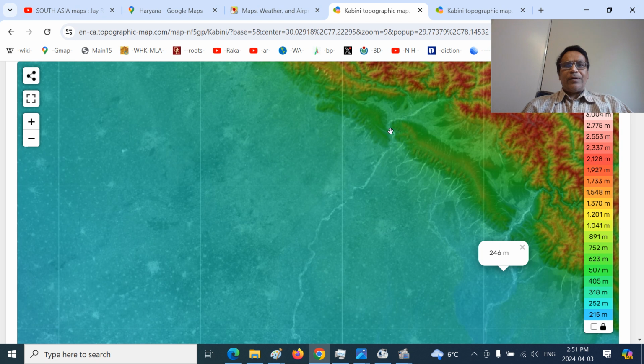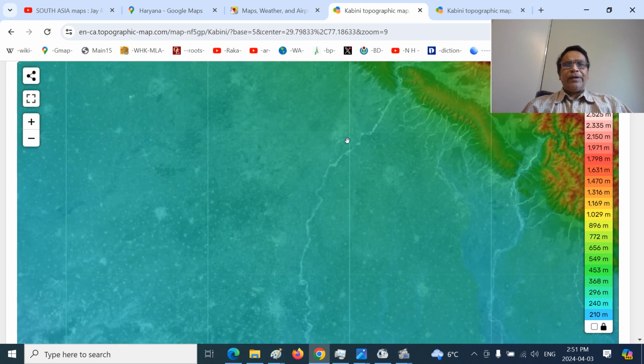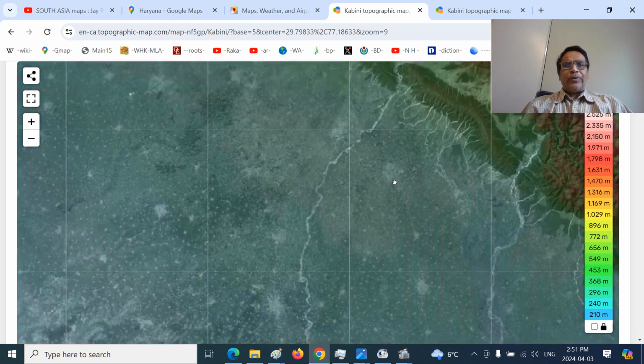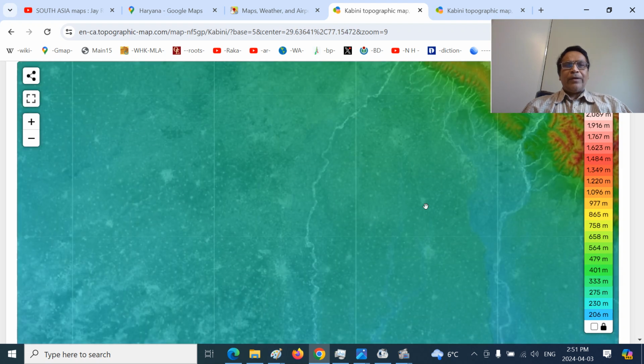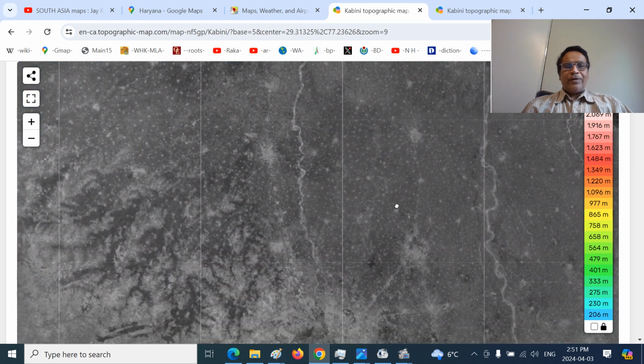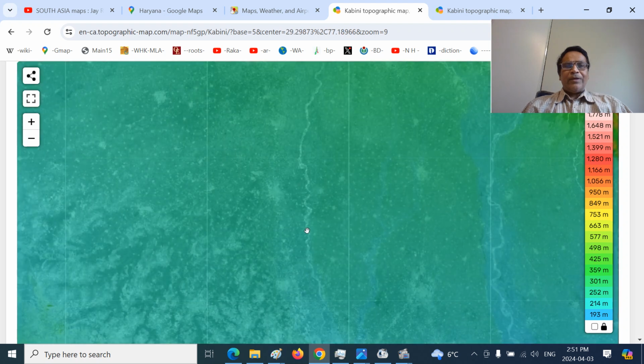Paonta Sahib here, Ganga river, Haridwar will be somewhere here. Doon, that is Dehradun, Sivalik mountains here. So this is the Jagadhri, Yamuna Nagar area. You can see this is Saharanpur. And all Khadar few kilometers you can see here. And we can start from the bottom. This is the Delhi region, Sonipat here and Meerut here. So Khadar will be just adjoining.